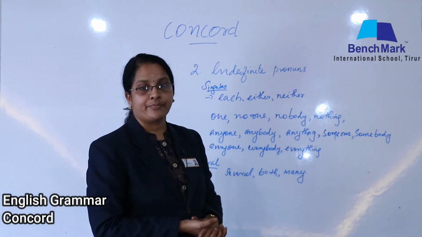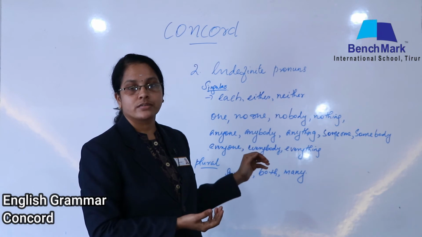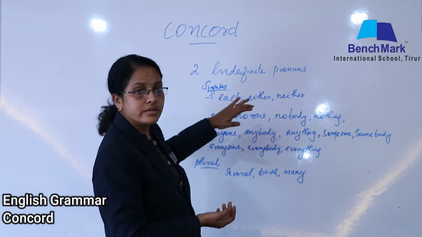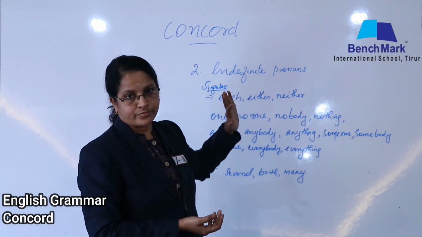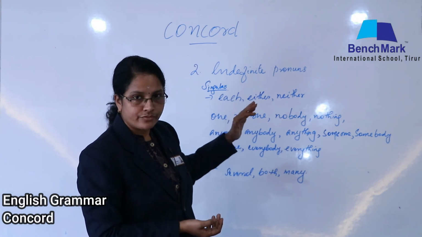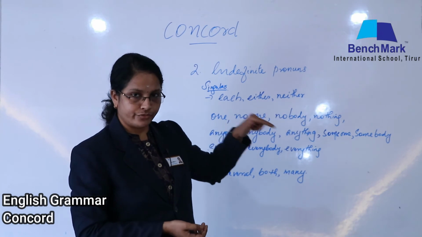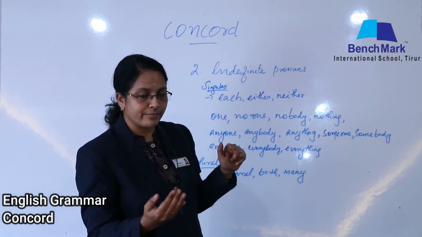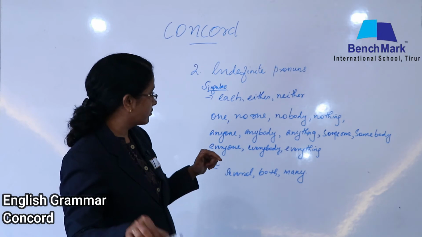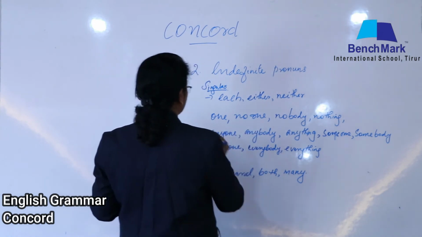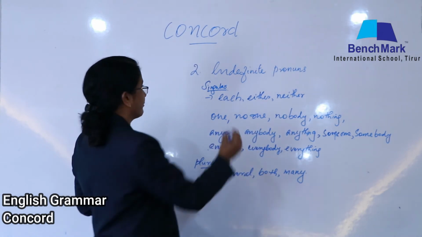Such words are there, where we are using these words. So these all are singular forms. Is it clear? Which are singular forms? Each of you, each of you. So what verb will come there? Each of you, each student. So I am going to write it here.